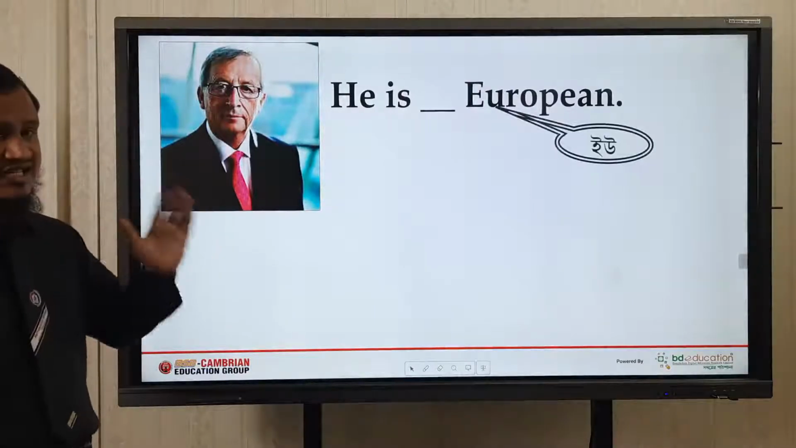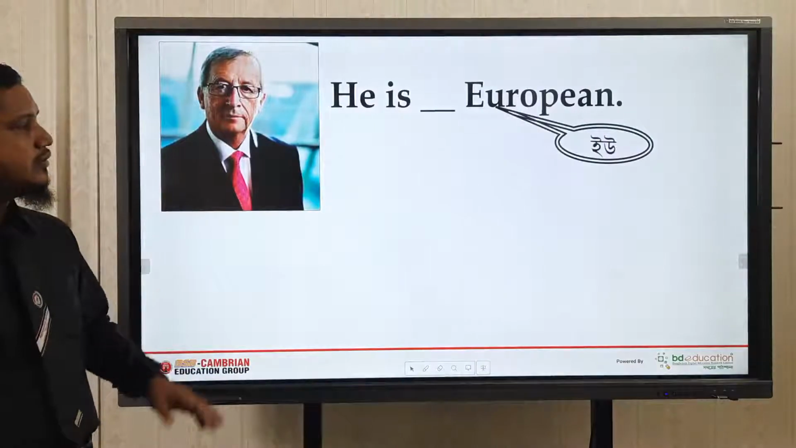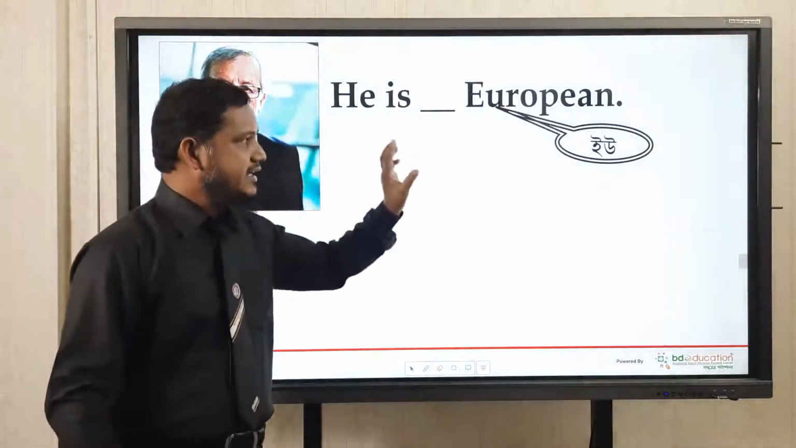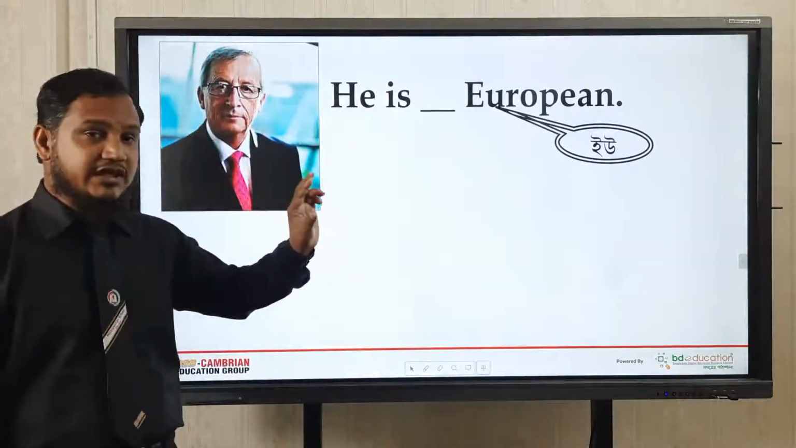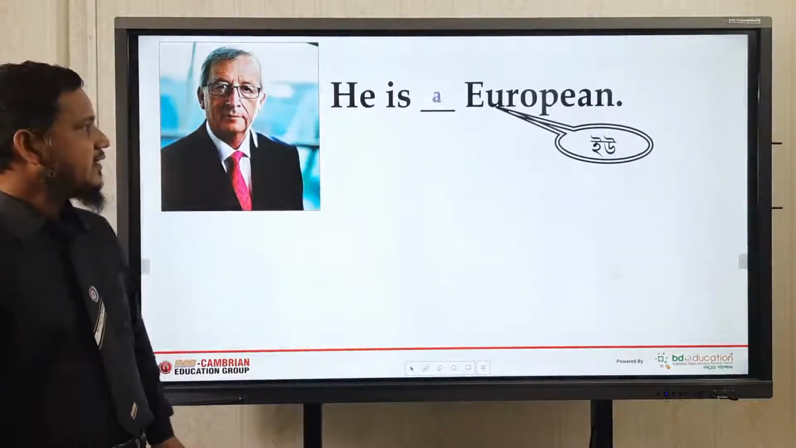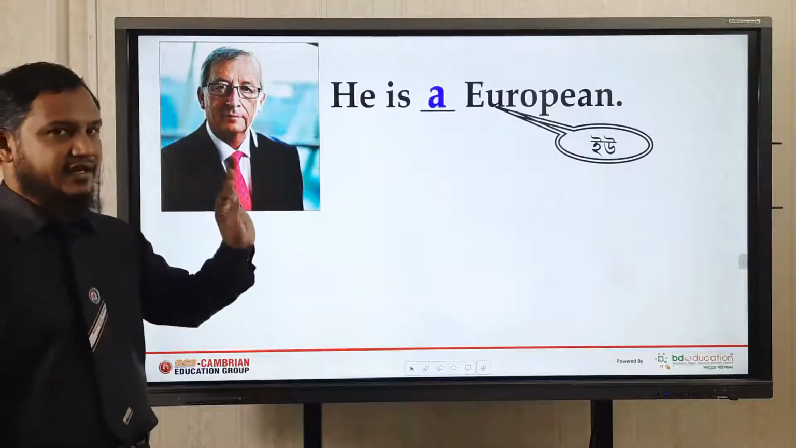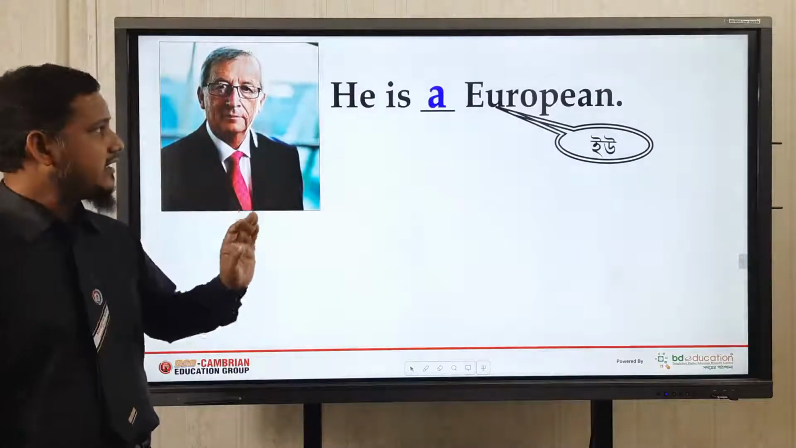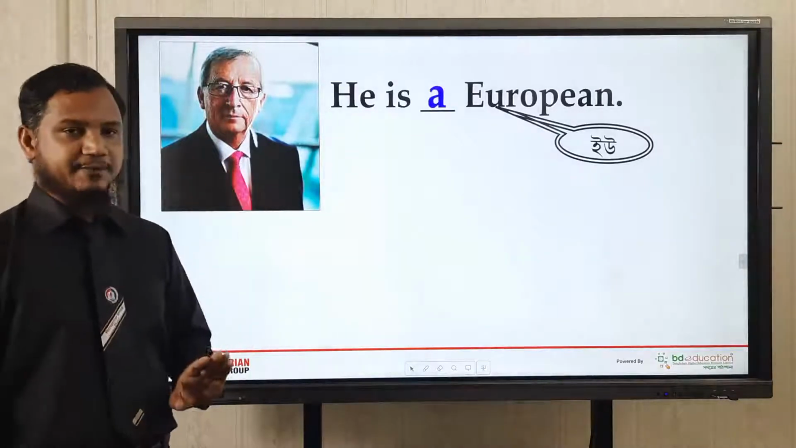So look at this pronunciation, yoo. You will see E and U, the pronunciation is yoo, like this. And then look, we are using a. A is an article here: He is a European. Look at this.